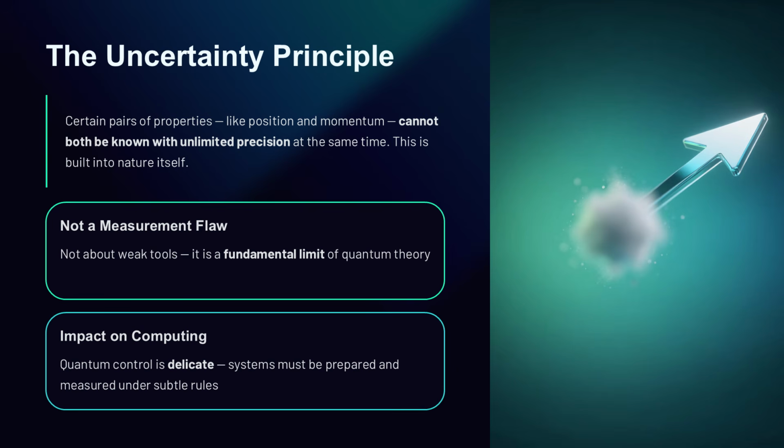This matters for quantum computing because control at the quantum level is delicate. You are not working with little metal balls that sit neatly in place. You are working with systems that must be prepared, isolated, and measured under rules that are more subtle than ordinary engineering. The uncertainty principle reminds you that the microscopic world is governed by limits built into nature itself.